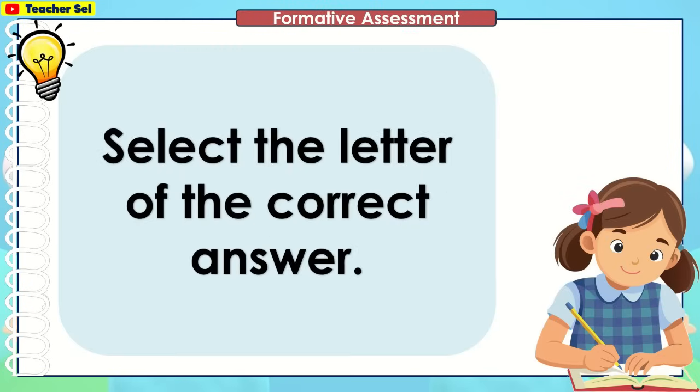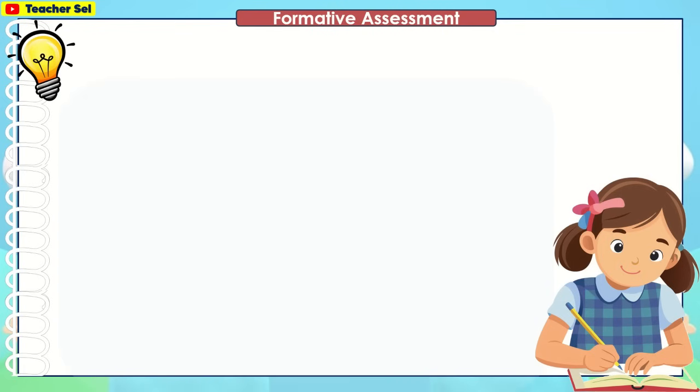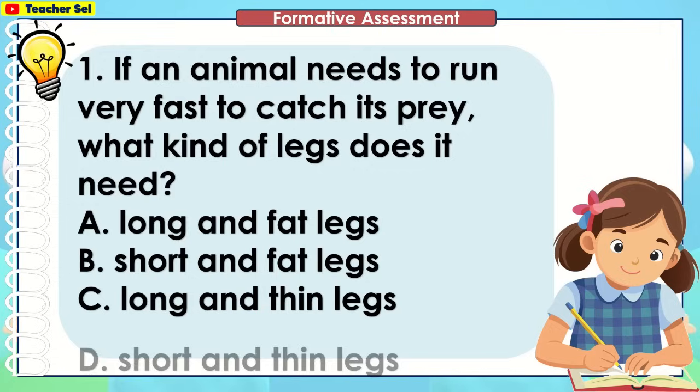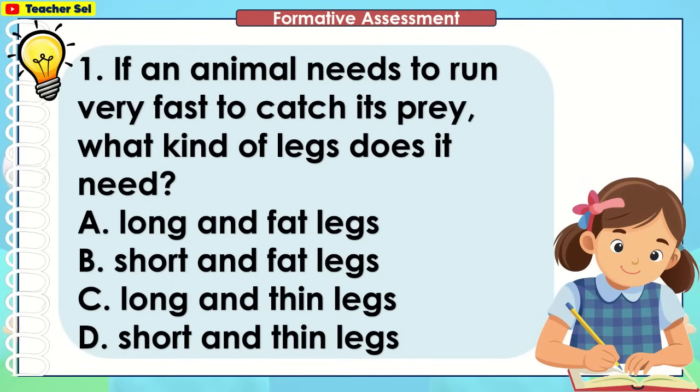Select the letter of the correct answer. If an animal needs to run very fast to catch its prey, what kind of legs does it need? You're right.